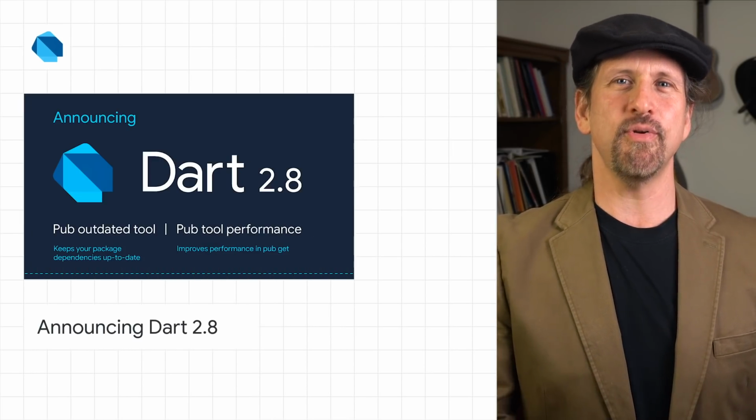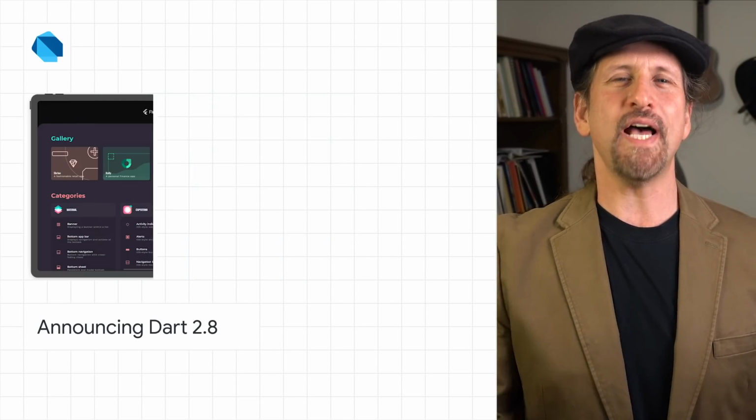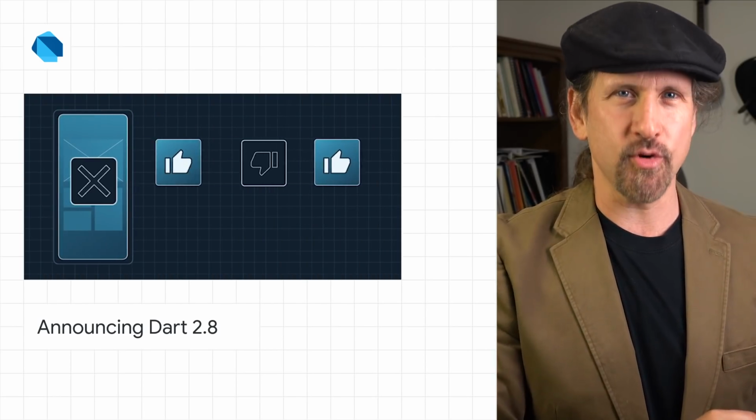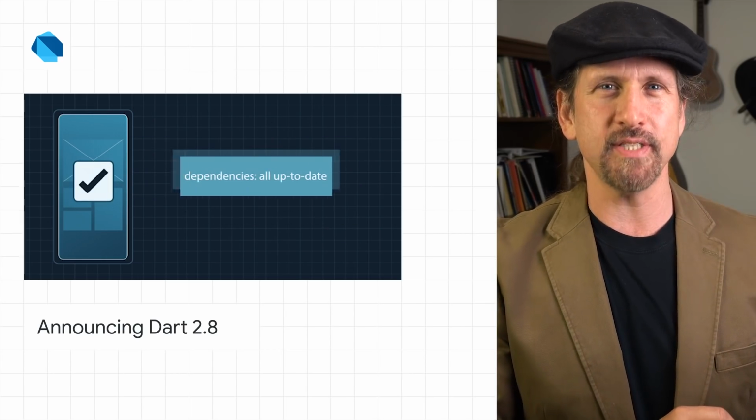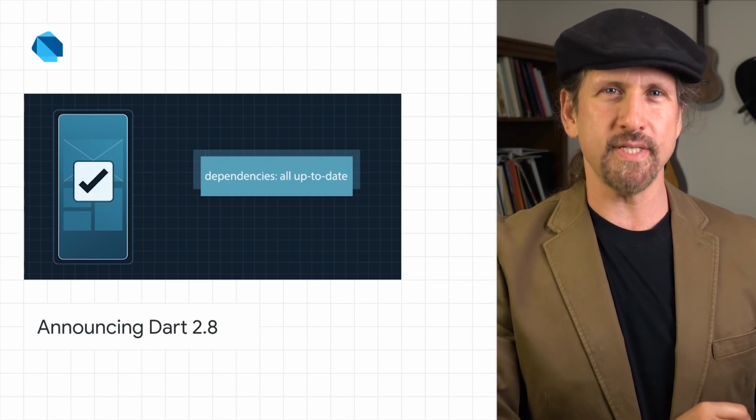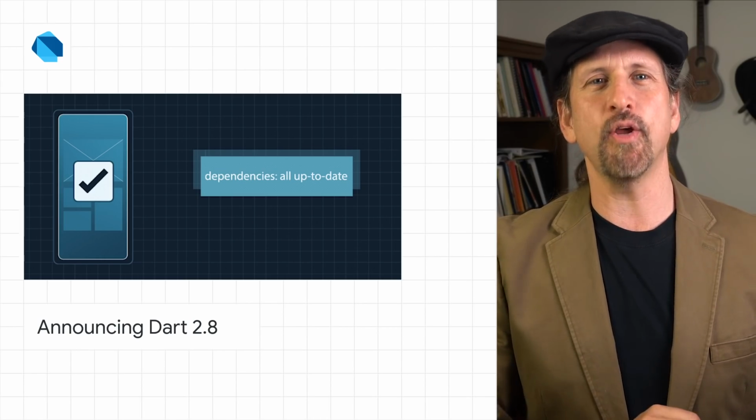We released version 2.8 of the Dart SDK with faster package tools, a new tool for ensuring package dependencies never go stale, and breaking changes that pave the way for null safety. Head on over to the post for more details, along with instructions on how to bring your dependencies up to